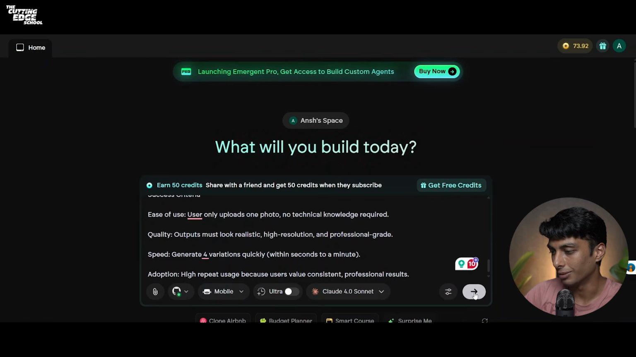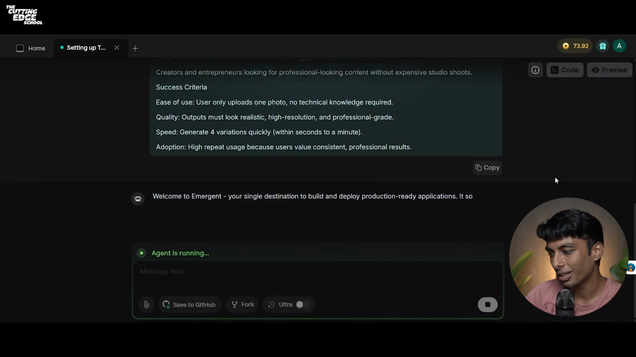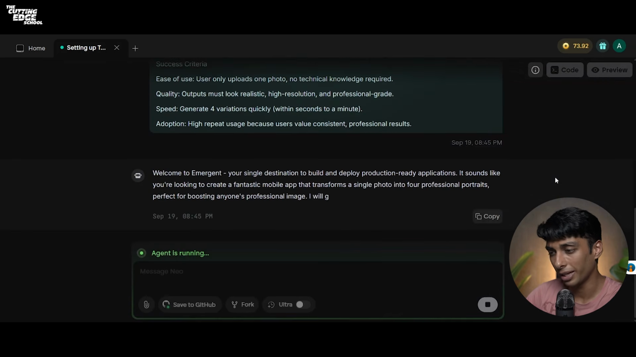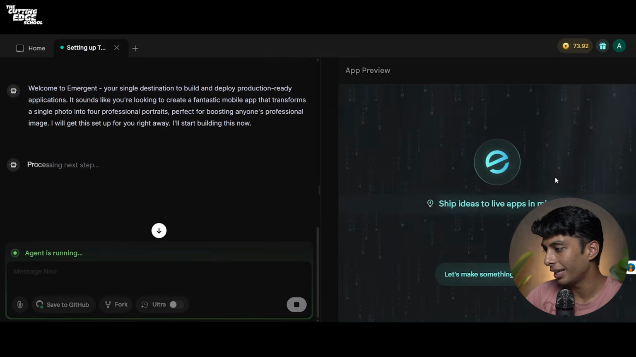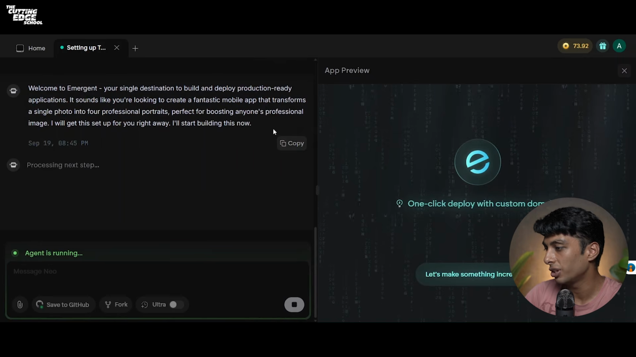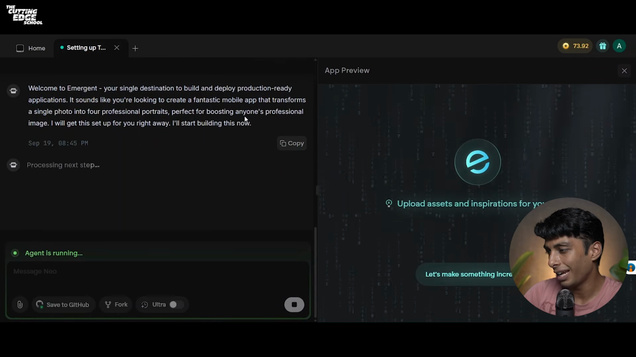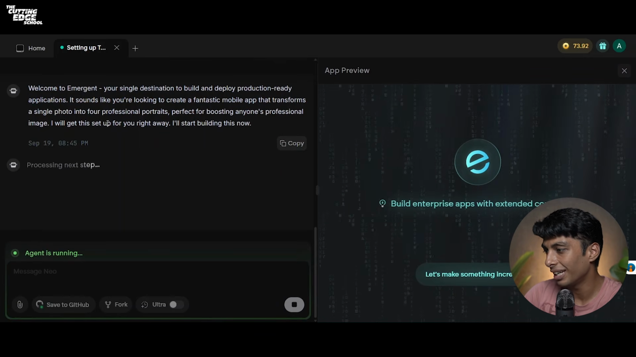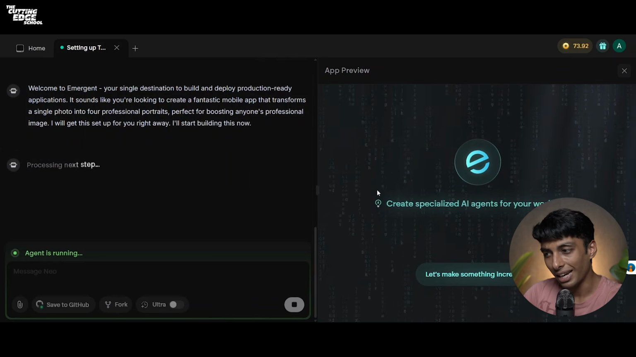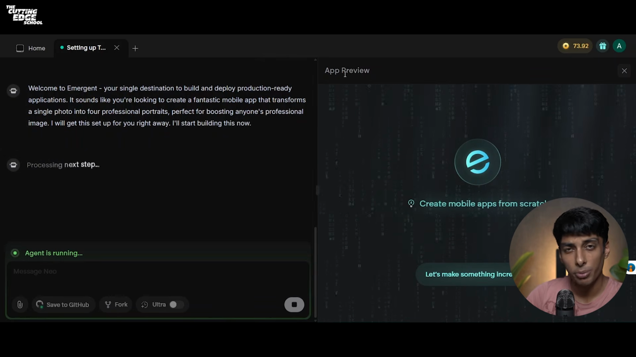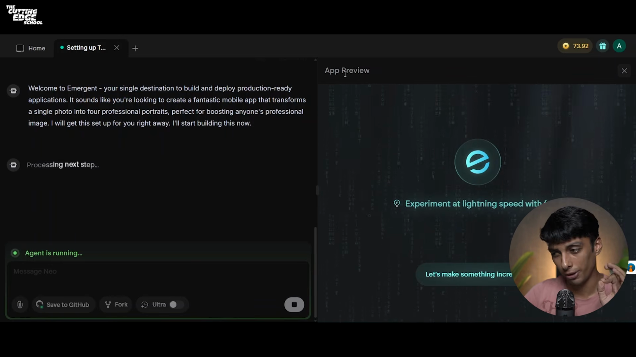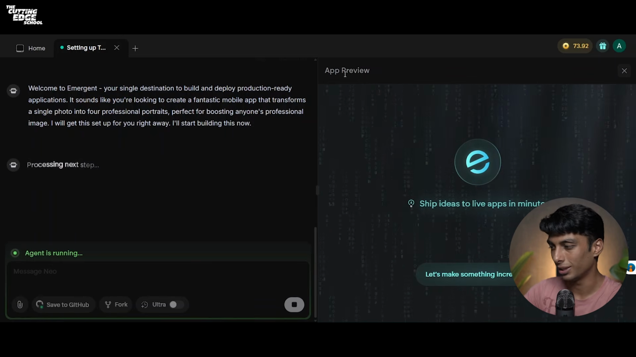And enter. It says, welcome to the Emergent, your single destination to build and deploy production-ready applications. It sounds like you are creating a fantastic mobile app that transforms a single photo into 4 professional portraits. Perfect for boosting anyone's professional image. I'll get the setup for you right away. I'll start building this now. On the right side, you can see that your app preview has already started. It's not a website preview, it's an app preview because you selected mobile development.